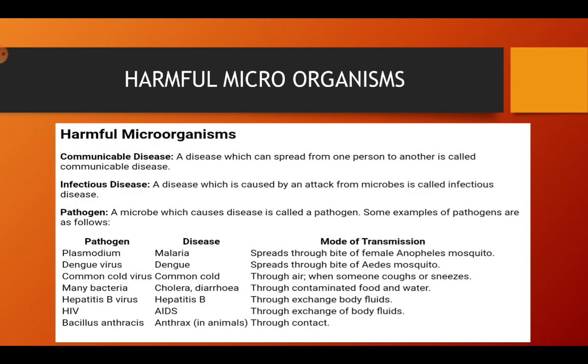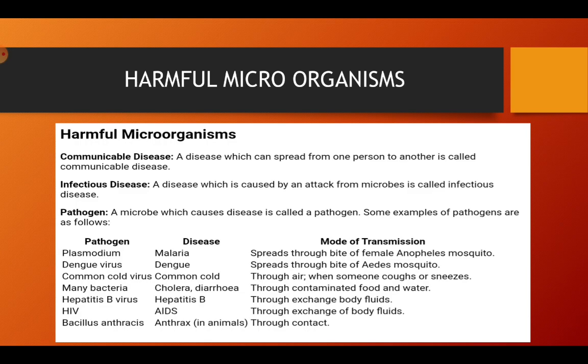For example, if you are sitting in a room and one person is coughing and sneezing badly and you do not have any protective measure, then on the second or third day you will also suffer from the same fever. It is because the virus from his body has entered your body. So that fever is a communicable disease. An infectious disease is a disease caused by an attack from a microbe. This fever is infectious because the microbes have entered your body.